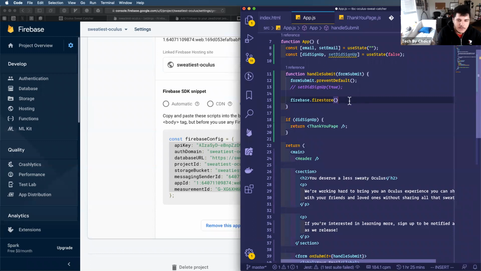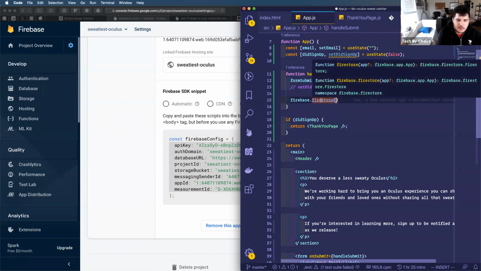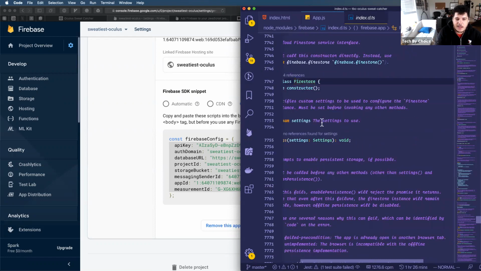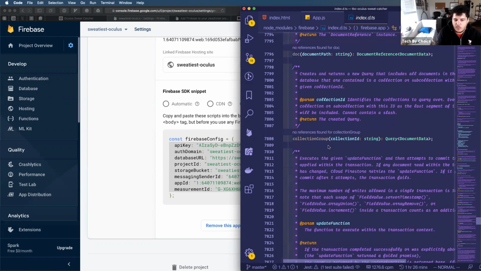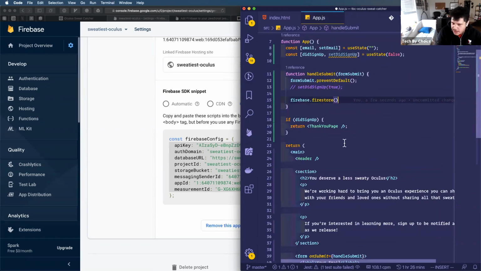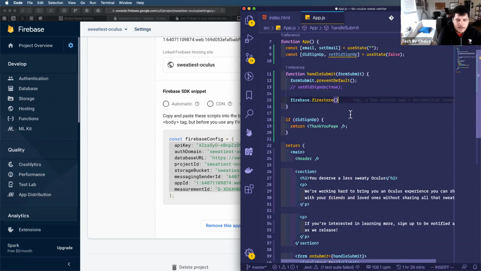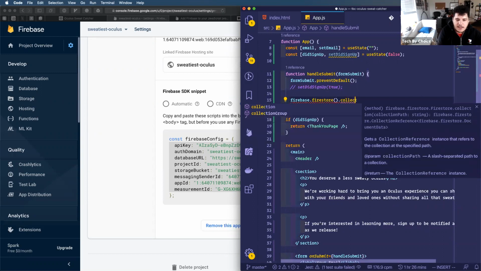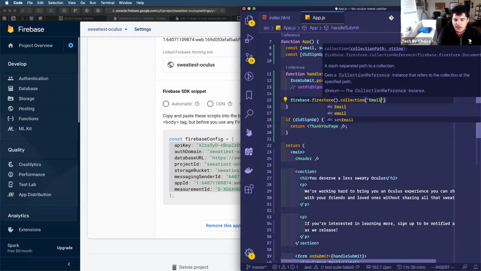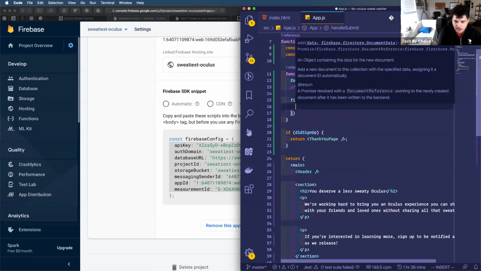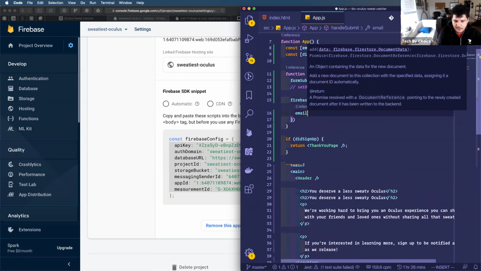And again, this is one of those cool times where if I want to know what I can do with Firestore or what it returns, I could hover over that and it'll give me an idea of all of the different things that I could do with Firestore. I'll also add all of the documentation to Firebase and Firestore, so you could definitely check that out yourself. But I know that I am going to use a collection, which I'm going to call email lead. And to that collection, I am going to add this email that I've collected.